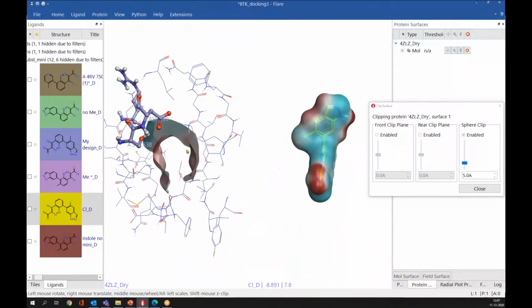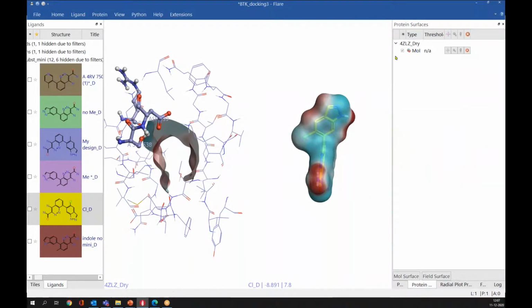So let me change into two different grids. If you see this here, we have negative electrostatics, and we have negative electrostatics at the protein at this site as well. So there is some kind of electrostatic clash, and maybe due to this electrostatic clash, this ligand is having lower activity.